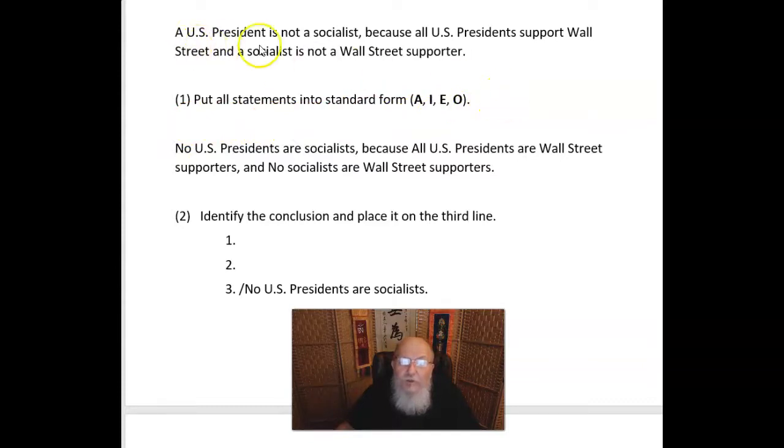So if we translate this, it becomes: no U.S. presidents are socialists because all U.S. presidents are Wall Street supporters, and no socialists are Wall Street reporters. Notice how we had to change this one to put it into standard form. So we identify the conclusion and place it on the third line, right? And here the "because" indicates these are premises, so there's our conclusion: no U.S. presidents are socialists.